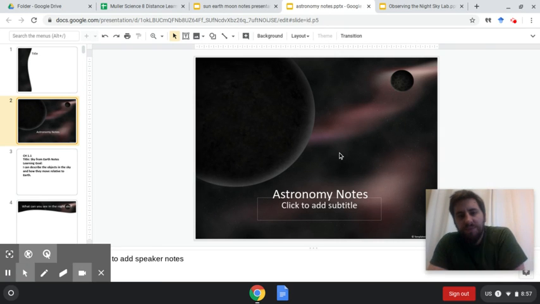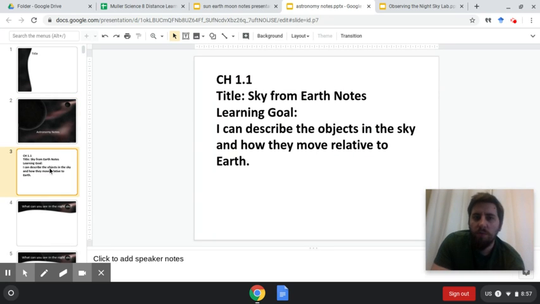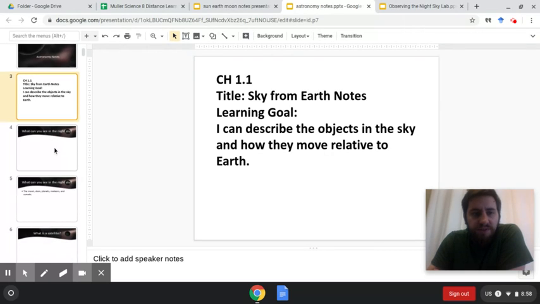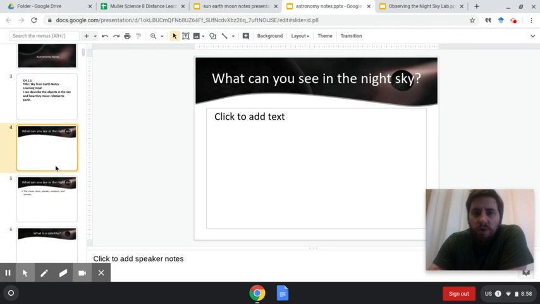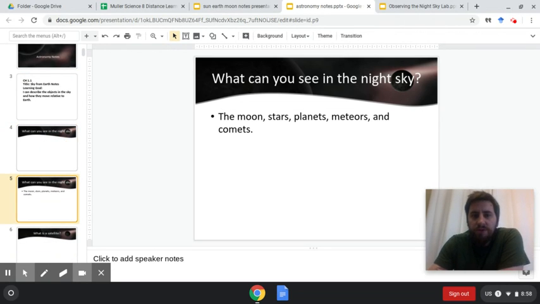Okay. Astronomy notes. Chapter 1.1, Sky from Earth Notes. This is pages 4 through 9 that we're reading. So you read 4 through 7. Today you read 8 through 9. Learning goals: I can describe the objects in the sky and how they move relative to Earth. So what can you see in the night sky? You can see the moon, stars, planets, meteors, and comets, like we talked about.